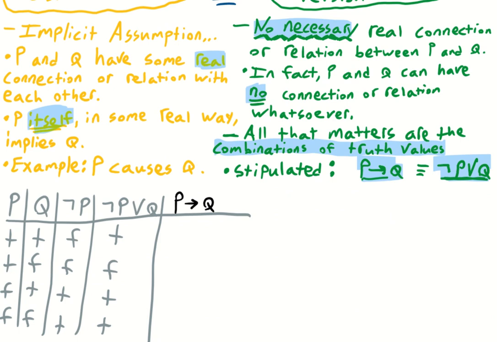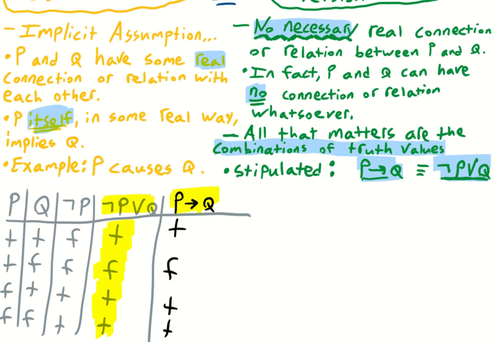I constructed the truth table, where we have in this column not P or Q, and it has these truth values given the inputs of P and Q. Let's do if P then Q, which must be exactly identical to not P or Q, so this is true, this is false, this is true, this is true.